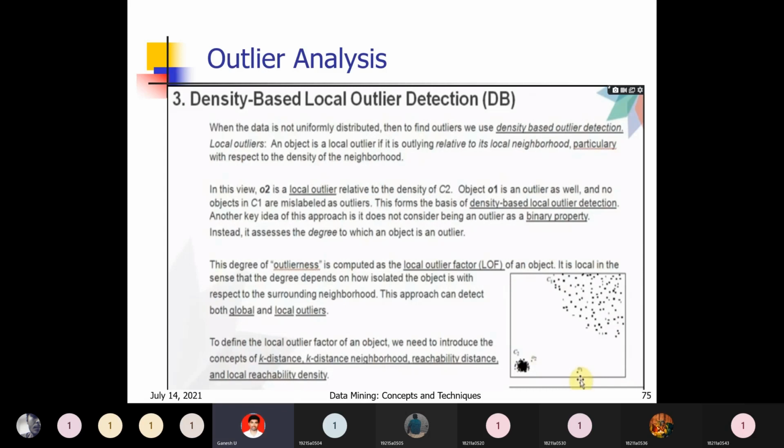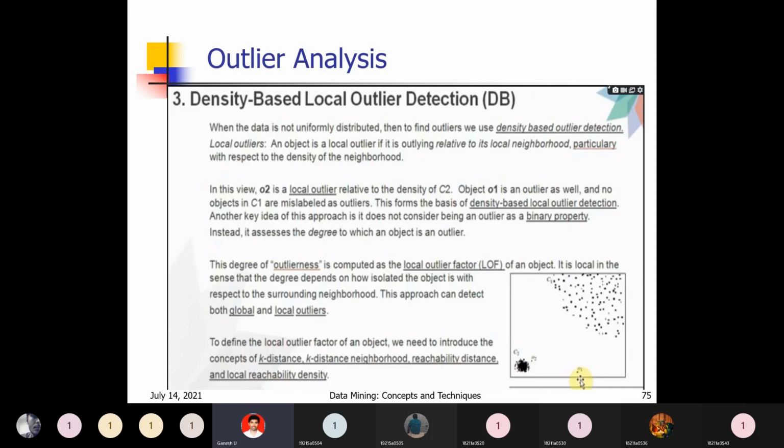O2 is a local outlier for C2, because it is far away from all elements of C2, though compared with the other cluster it is nearer to C2. That is what is meant by local outlier and global outlier.